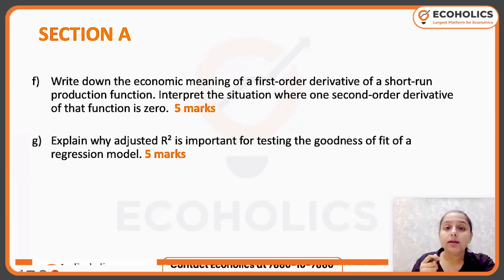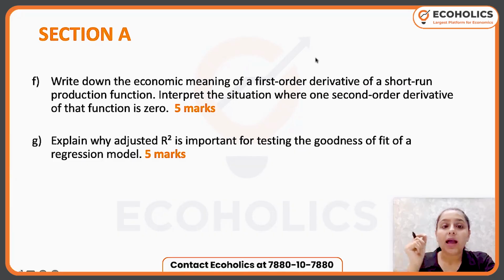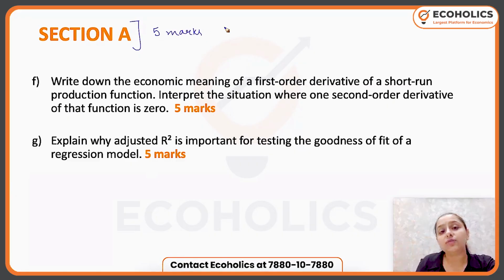Section A. Now in Section A, as you all know, all the parts are compulsory. So out of all the parts, only 2 parts were related to part B, that is quantitative methods in economics. Now section A has questions of 5 marks each, which have to be written in approximately 100 words.